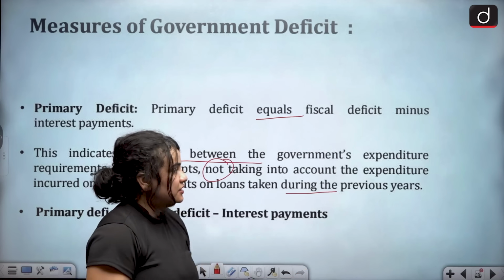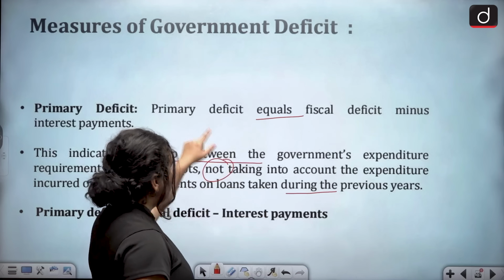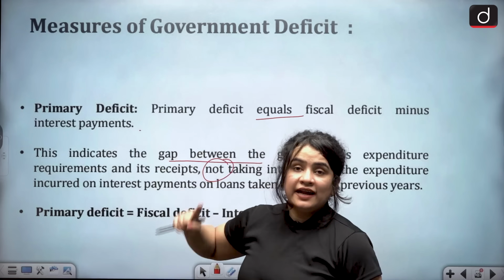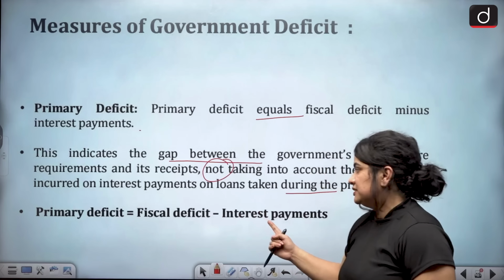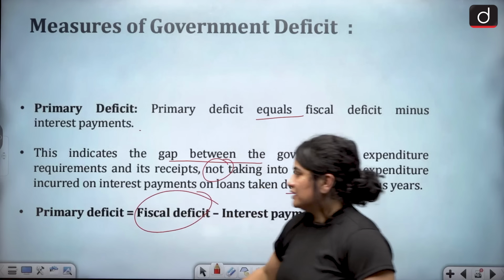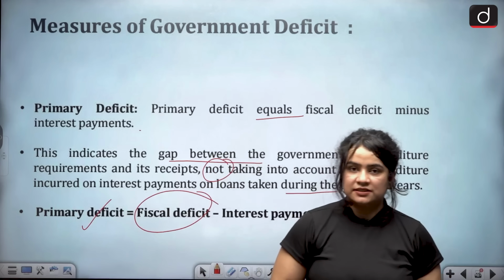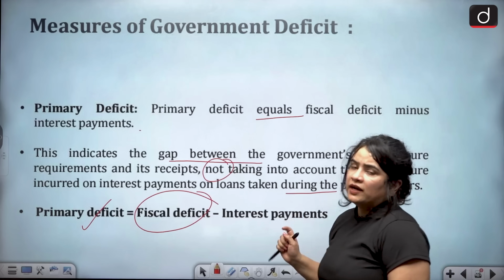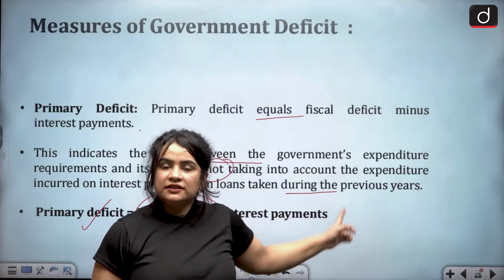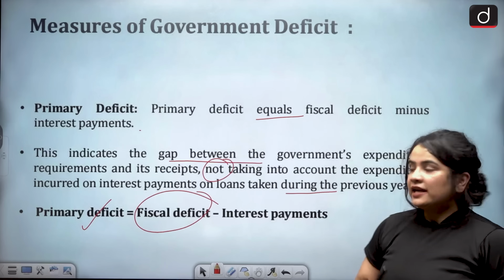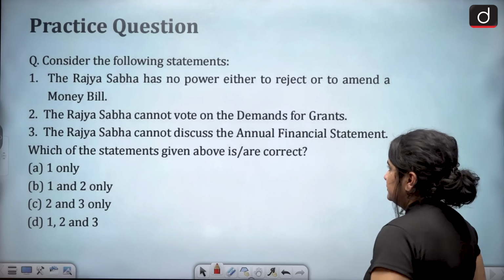In very simple terms, I am subtracting the interest payments that is due on previous years from my fiscal deficit. That actually amounts to primary deficit. All of these concepts have been discussed in the beginning of the video while solving questions, and now that we have done this, I hope you're going to go back and check those questions out again, and it's going to make your life much easier.